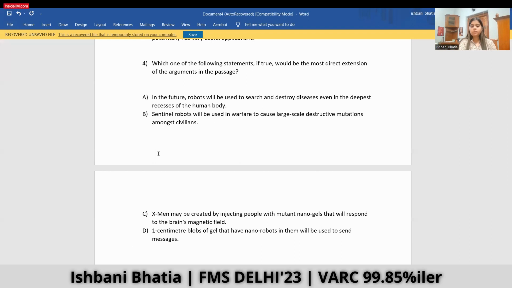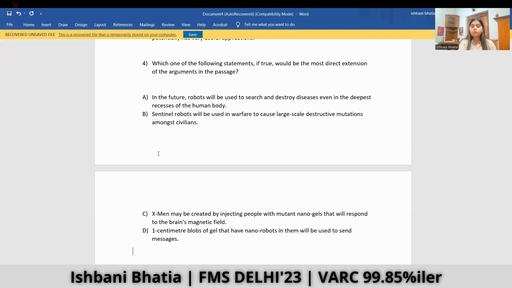In the future, robots will be used to search and destroy diseases even in the deepest recesses of the human body. Okay, right? This is an extension of the passage because the author says that they can go into our bloodstream. So maybe if they go into the bloodstream, they can be used to purify it and prevent us from diseases. So this can be an extension, but let's see if some other option makes more sense.